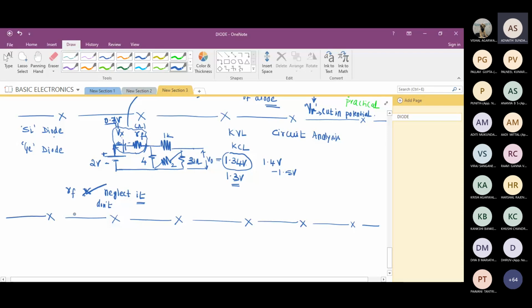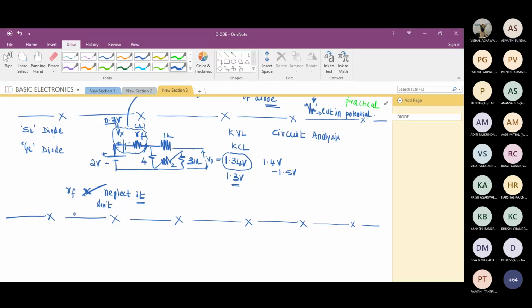Sir, can you share your WhatsApp number so we can send you doubts? I've already shared, no? Sir, I think I missed it. Okay. I will put it in the Teams timeline. I will just post a message. Okay, there I will mention it, in the Teams timeline.